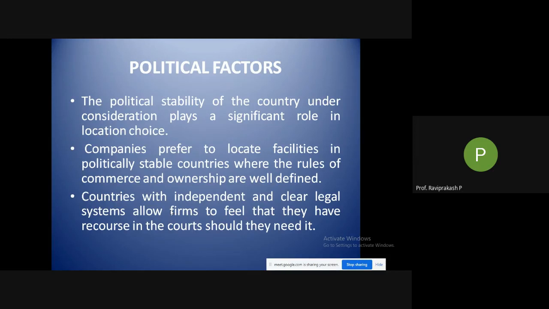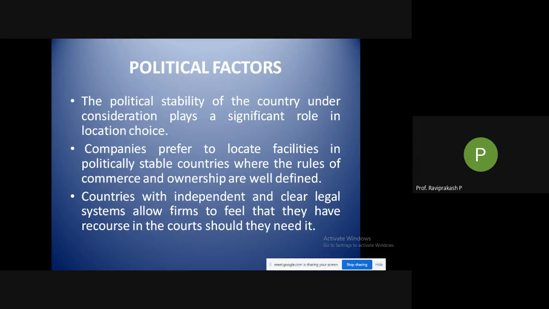So if it is decreased, it is well and good. They are happy. But if it is increased, they put more restrictions. Okay, they put more tariffs on imports than exports. So it is very difficult for the companies to set up facilities in such places because of new policies that these new governments may bring. Okay, so the companies look into stable governments.